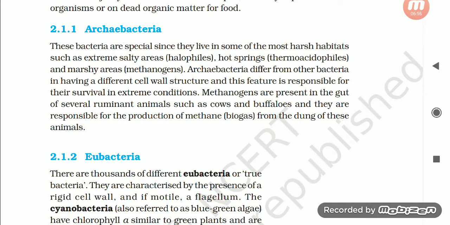2.1.1 Archaebacteria. These bacteria are special since they live in some of the most harsh habitats such as extremely salty areas, halophiles; hot springs, thermoacidophiles; and marshy areas, methanogens. Archaebacteria differ from eubacteria in having a different cell wall structure, and this feature is responsible for their survival in extreme conditions. Methanogens are present in the gut of several ruminant animals such as cows and buffaloes, and they are responsible for the production of methane or biogas from the dung of these animals.